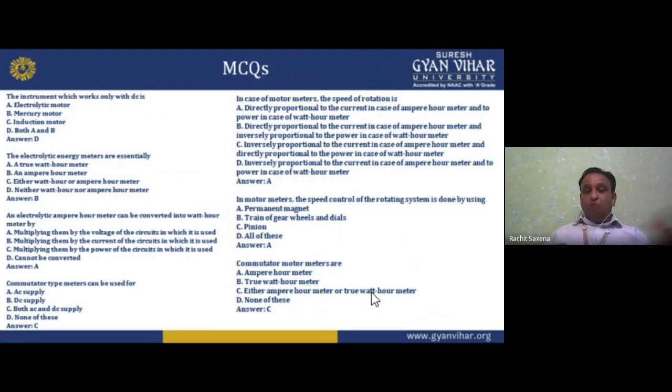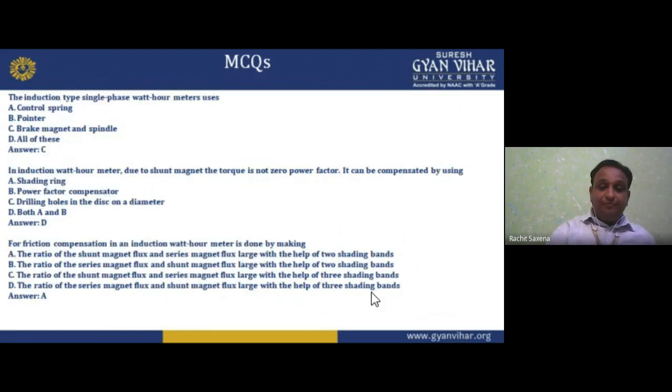So the option is: in motor meters, the speed control of the rotating system is done by using a permanent magnet, train of gears, wheels and dials, pinion, all of these. So option A, permanent magnet. Commutator motor meters are used as ampere hour meter, true watt hour meter, either ampere hour meter or true watt hour meter, none of these. So option C, either ampere hour meter or true watt hour meter. So that is about energy meters.